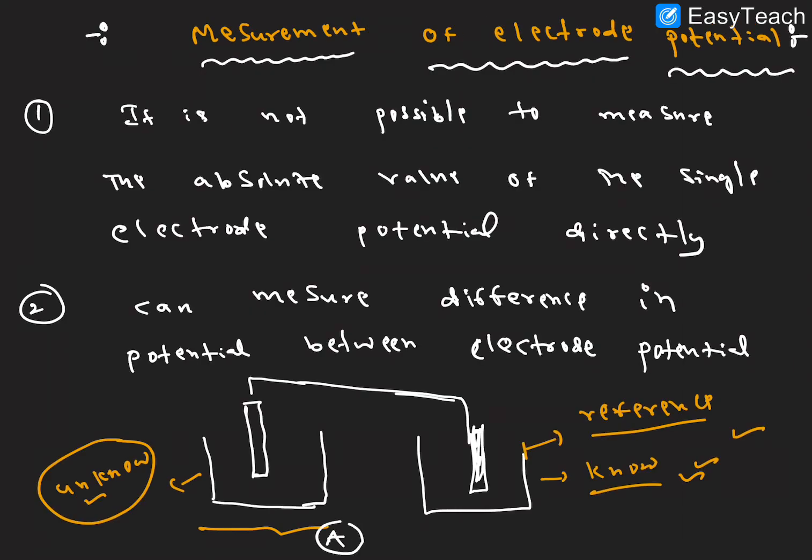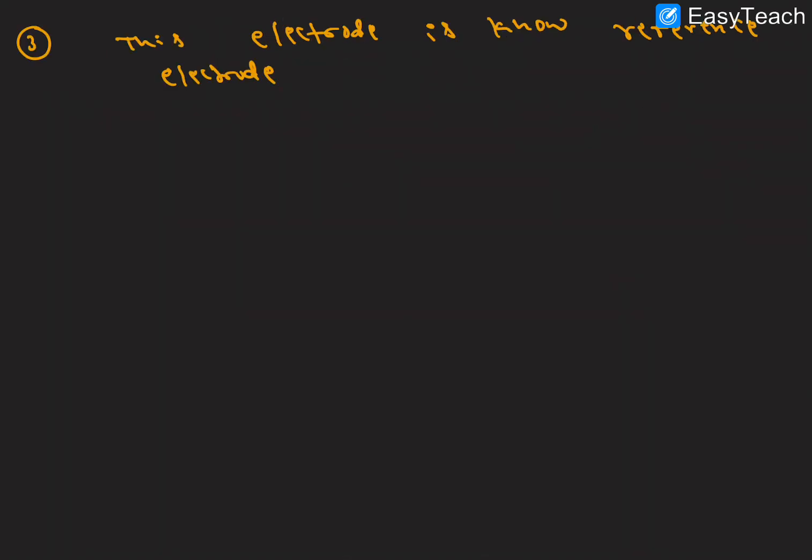So here, point number 3, this electrode is the known reference electrode, right? Which one? This one. This is the A electrode, this is the B electrode. The B electrode is the known concentration electrode, called the reference electrode, right? What is the reference electrode? Let me explain. Here, which type of electrode are we taking?